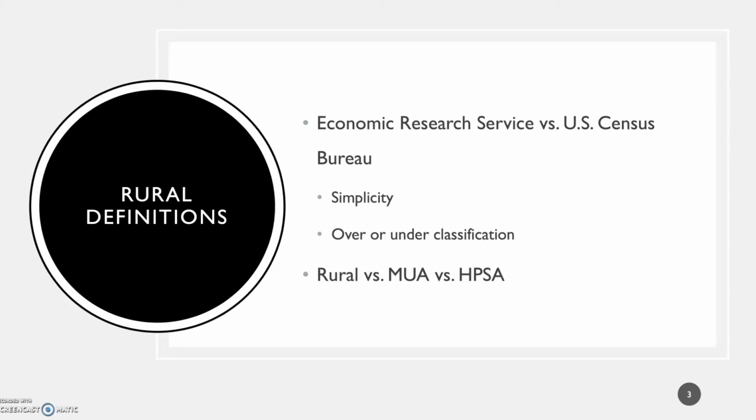But then there are these things called health professional shortage areas that are designated by the federal government. This is a population or geography with a shortage of providers for an entire group of people within a defined geographic area. So a health professional shortage area might be the same as a medically underserved area, or it might not be, and these areas may or may not be rural.